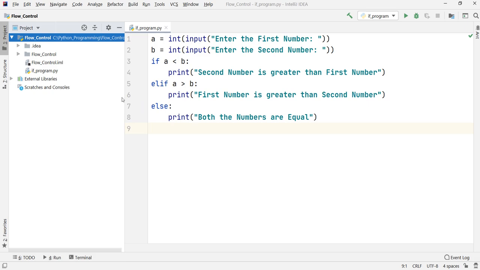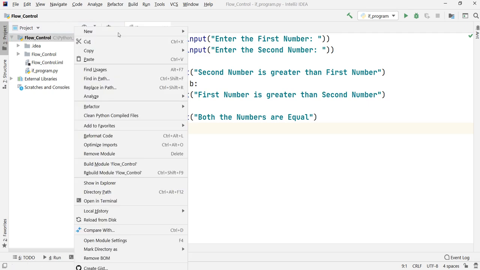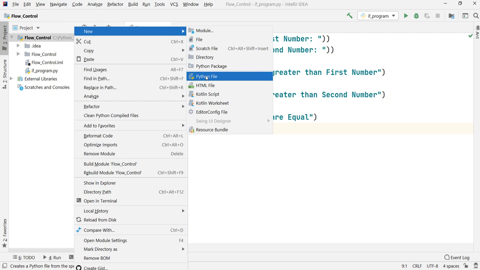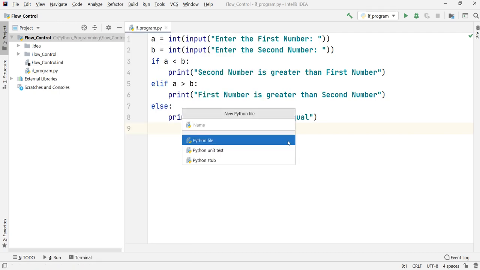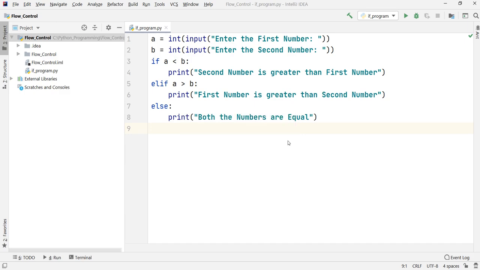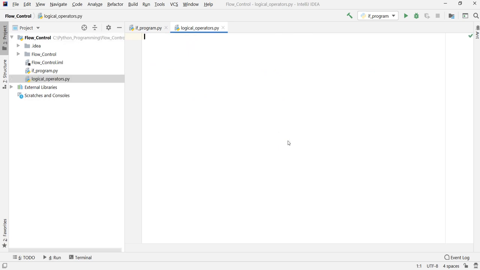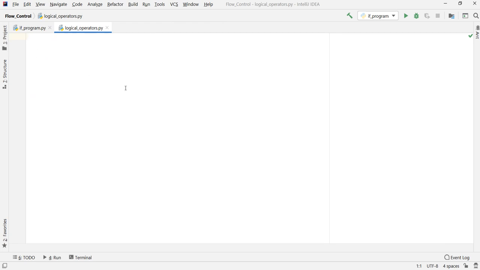By using a simple example. Okay, so let us just quickly create another Py file for our new program. So you know the procedure well now. So what I'll do is I'll call this program logical operators. Okay, and I'll just press enter. Okay, so we have our file now. I'll just click on this project pane so that it will be visible to us in a better way.